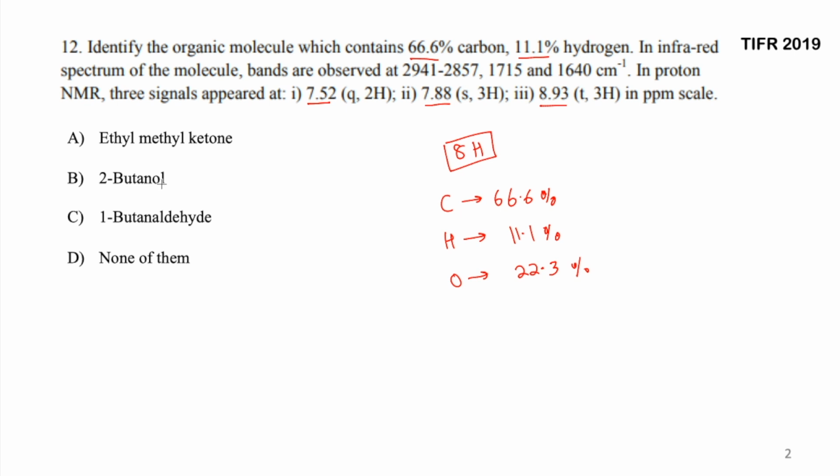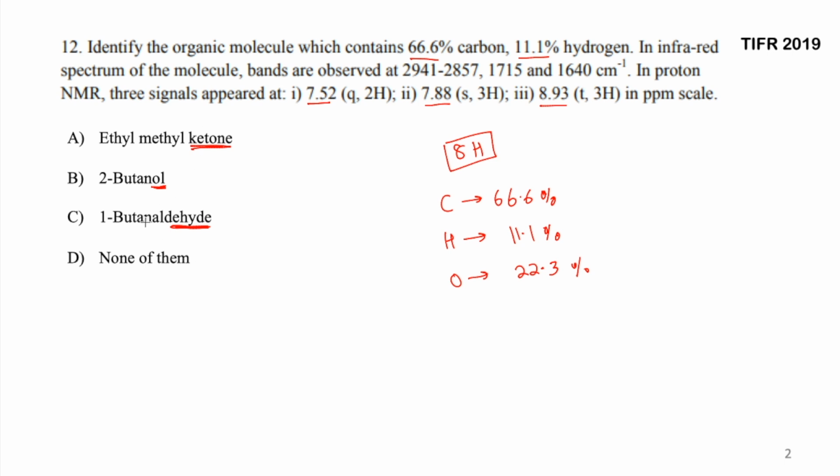Now the functional groups which are given to us are butanol, in which you have the alcohol over here, then you have butanaldehyde, so here you have CHO, that is the aldehyde group, and then you have the ketone. So these are the 3 molecules which we have.